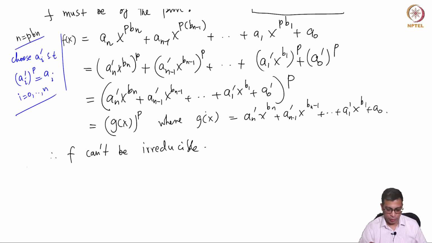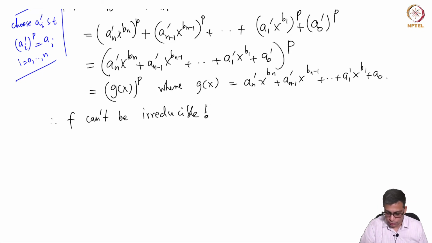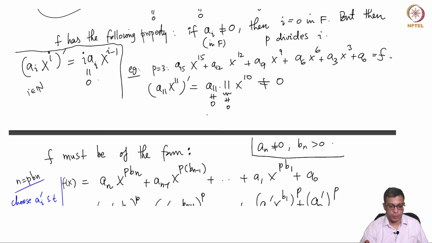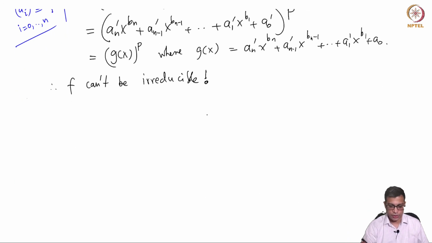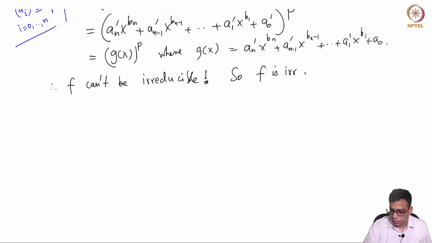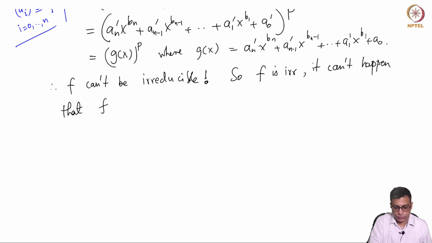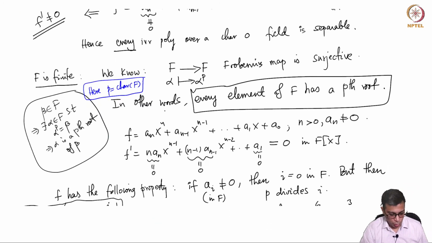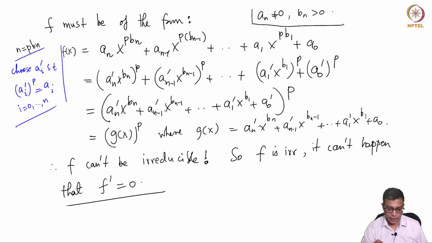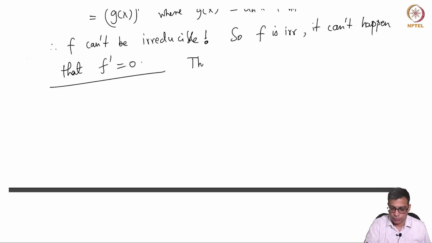So f is g^p, so f can't be irreducible. So no irreducible polynomial over a finite field can have derivative equal to 0. In other words, if f is irreducible, it can't happen that f' is 0. That's all. So every polynomial over a field which is a finite field is separable. So this proves it.